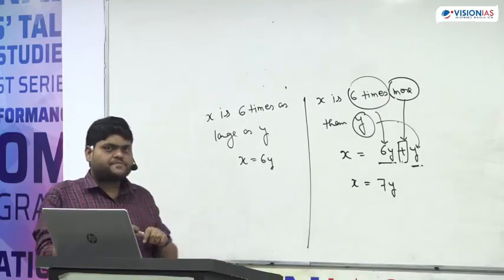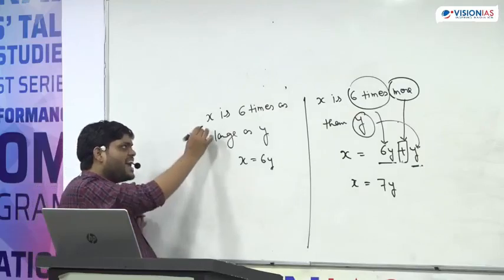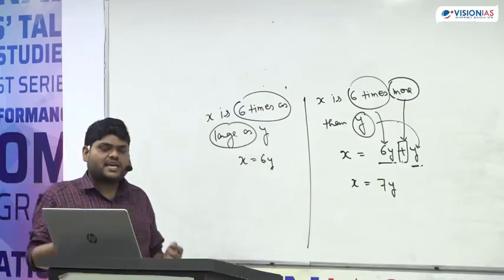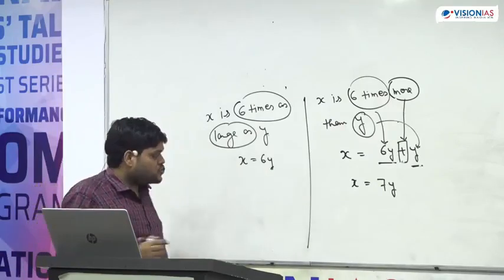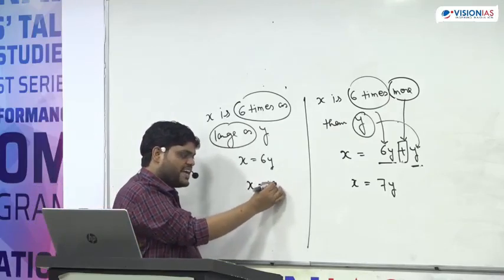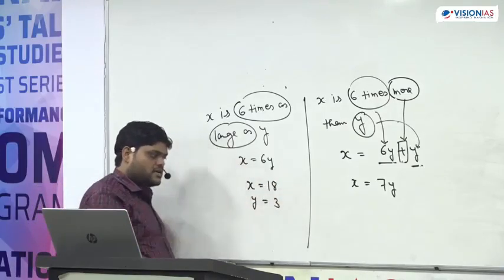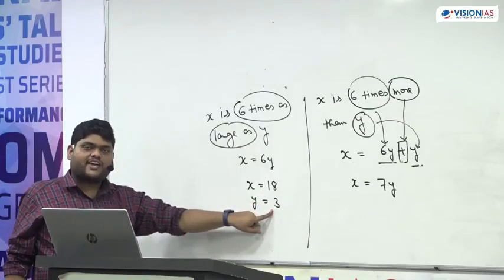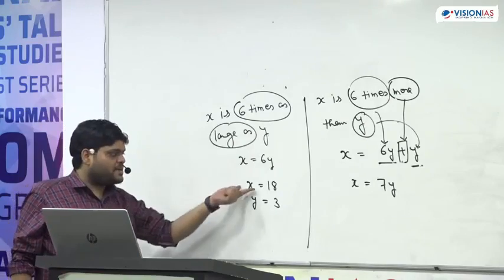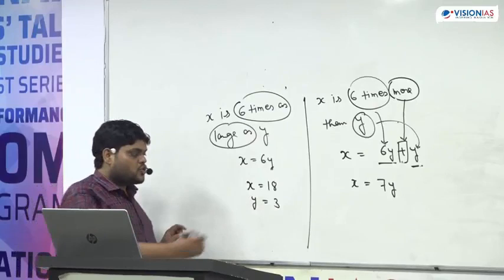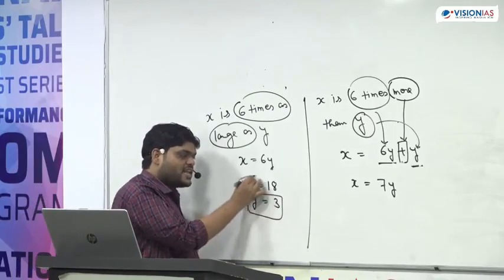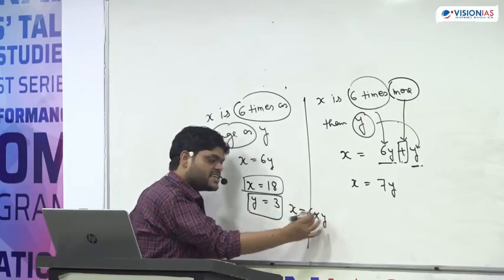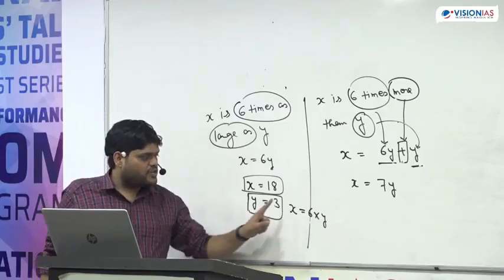Okay, see, when the question is x is 6 times as large as y, you can close your eyes and think x is 6 times large. So I can say x is equal to suppose 18 and y is equal to 3. So what will happen? X is 6 times as large as y or not? So how you can make them equal? y is a smaller one, x is larger one. So if we have to make them equal, we have to multiply 6 into y, or 6 into a smaller number or not.